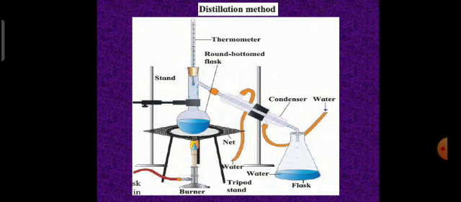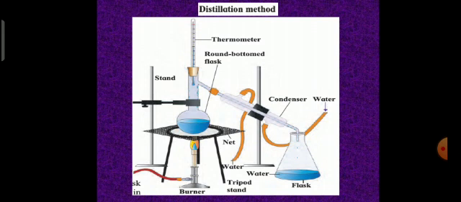The first method to be studied is distillation. Here you can see this is a distillation assembly. So take some salt water in a round bottom flask. Arrange the apparatus as shown in the figure. Start heating the liquid in the flask placed on the wire gauze. You have to observe the conical flask. Slowly the droplets of water start falling into it.